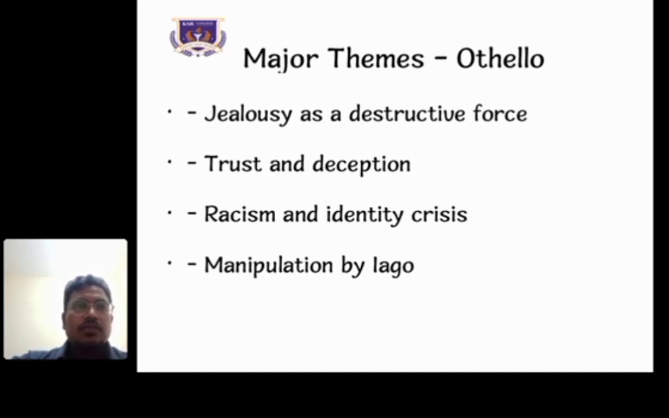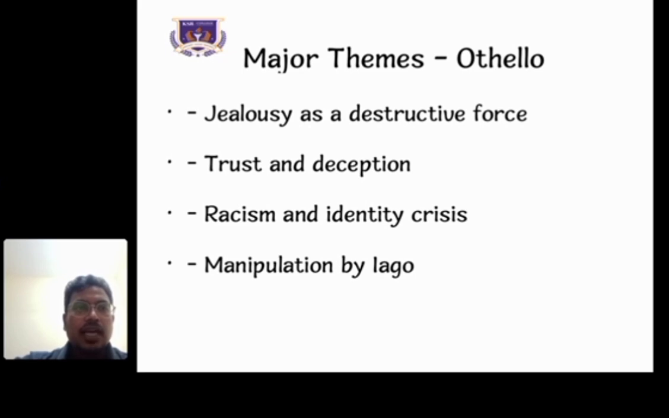The other major themes of Othello: jealousy as a destructive force. The main theme in Othello is jealousy. Jealousy caused a lot of destruction among the figures in this play. The second one is trust and deception: how trust led to deception, and how trust travels through the play from start to end.